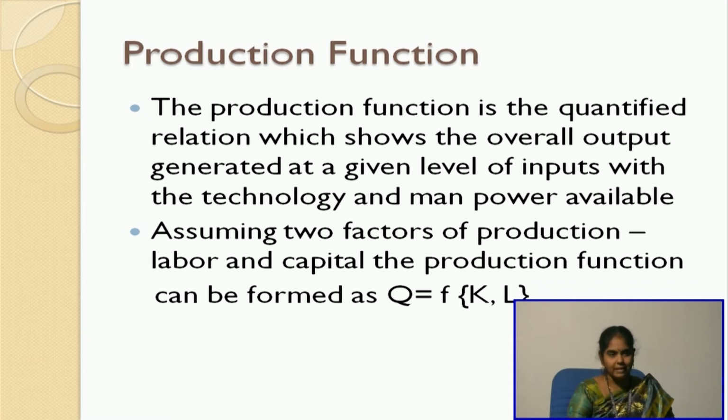There is already scarcity of resources, and they also have to take into consideration the cost factor. So the availability of resources, the cost of producing a particular product, and the method of producing it. Which is the best method to produce a product? How can I reduce cost? These are some of the questions which a producer has in mind when he goes on to produce a product. So how do we finalize all this?